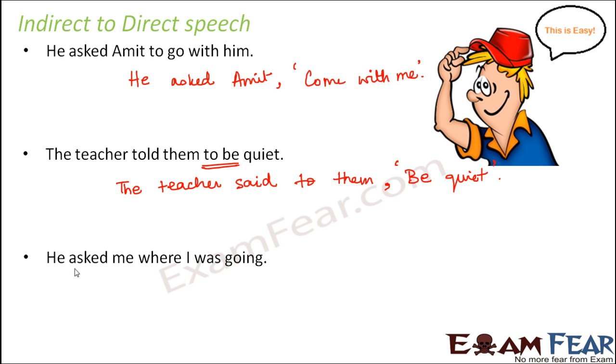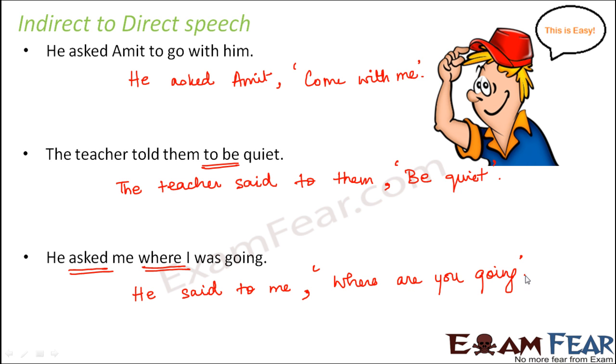Let's look at the third example. He asked me where I was going. So here your reporting verb is asked, and also you have an interrogative word, which shows that this is an interrogative sentence. That means a question is being asked here. So you can say he said to me, or he asked me. Anything is fine. Put a comma, put the quotes, where I was going. This will get changed, because when he asked me, how would he ask me? He would ask me, where are you going? So you see, it is pretty simple.